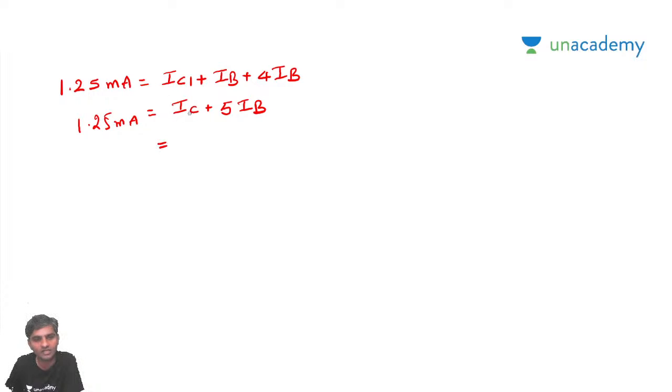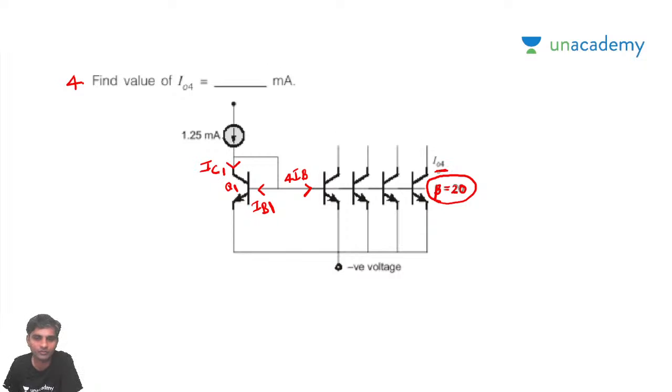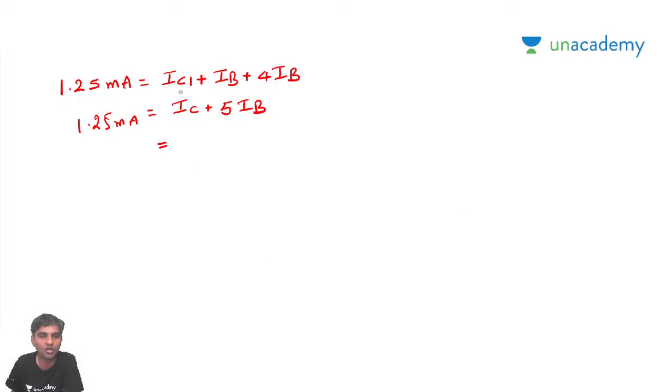Whatever collector current IC is flowing, remember the same current is going to be I04. If I can calculate the value of IC, it is easy to calculate the value of IB.